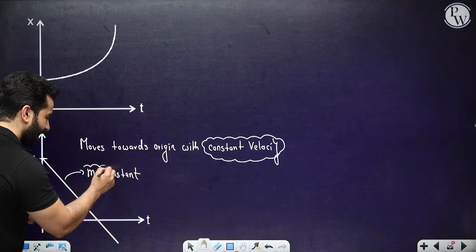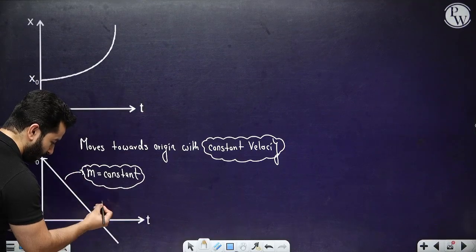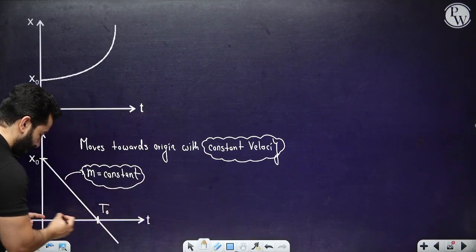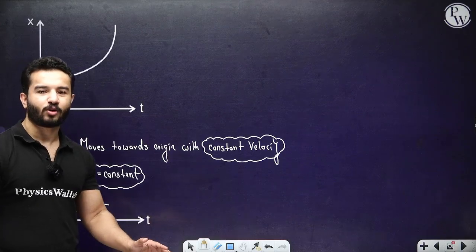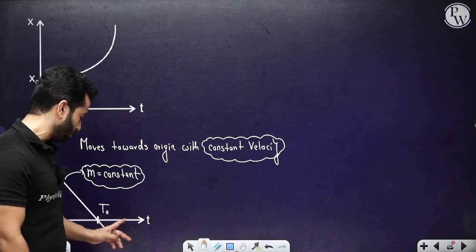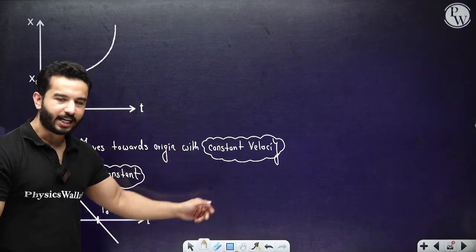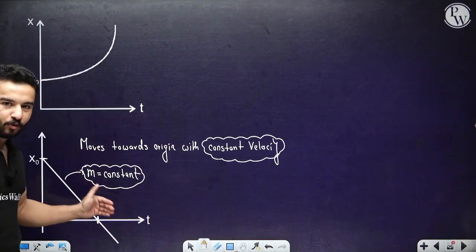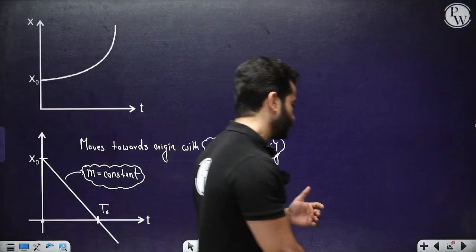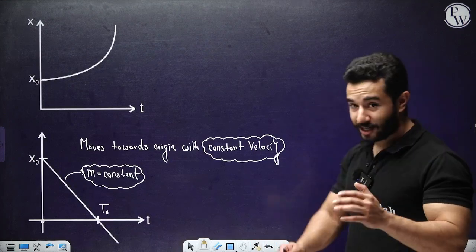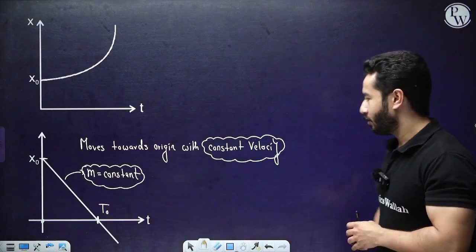Is that correct? And how do I know that it is moving towards origin? Because at this particular point, let's say at time t naught, it crossed origin, then it started to move in the same direction from origin, right? So it moves towards the origin with constant velocity. It crosses origin at t naught and it continues to move in the same direction with the same constant velocity, right? I know that I'm not writing each and everything, but I'm saying it. Please try to understand. All right, hopefully you have got it.